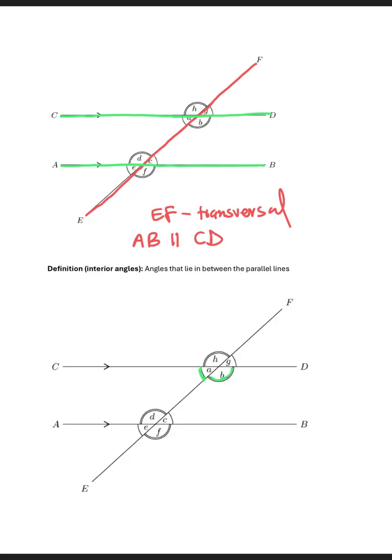You can think of it this way. You have this section. So the angles that we are referring to, they are all lying inside this section, right?